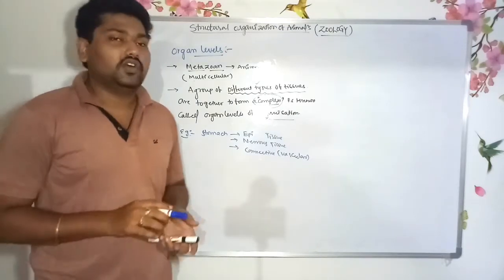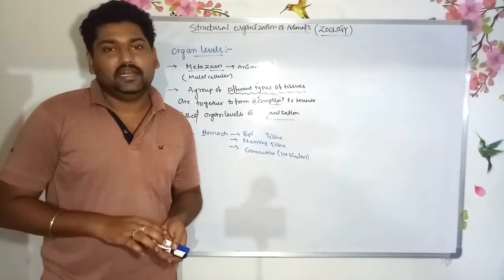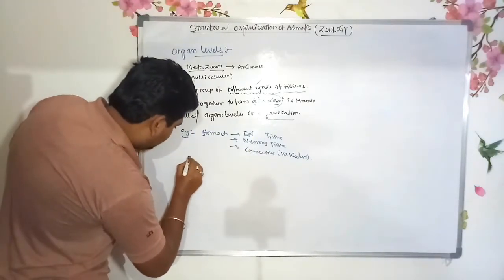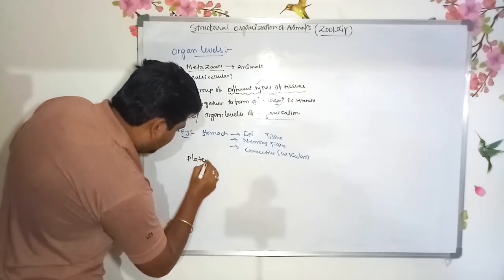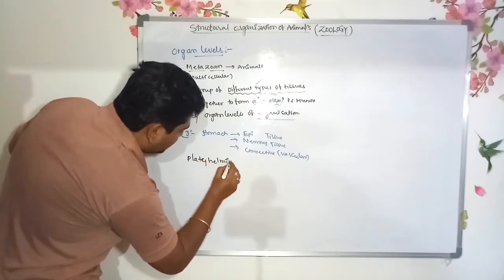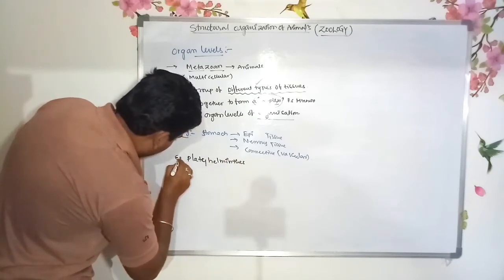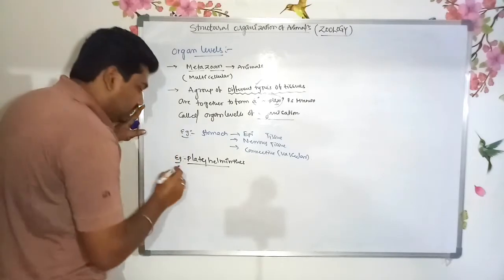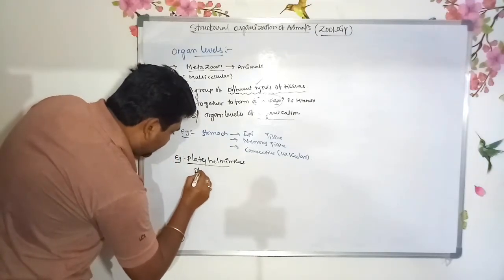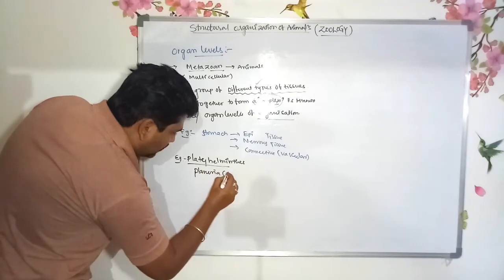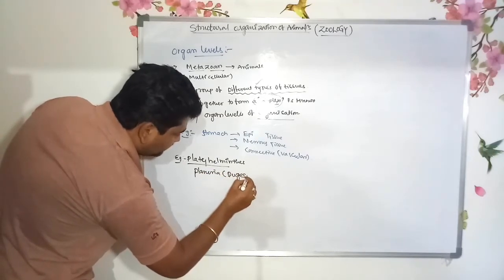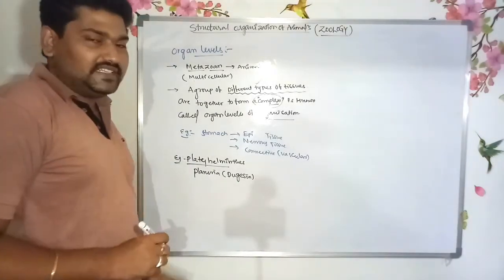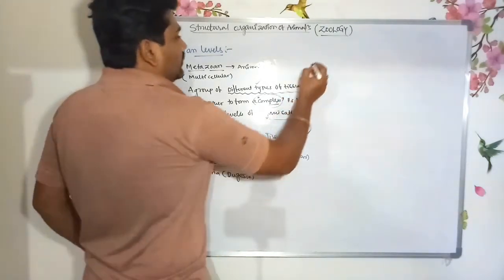An example of the organ level of organization is Platyhelminthes. The Platyhelminthes show this level of organization. They are flatworms, for example Planaria or Dugesia.